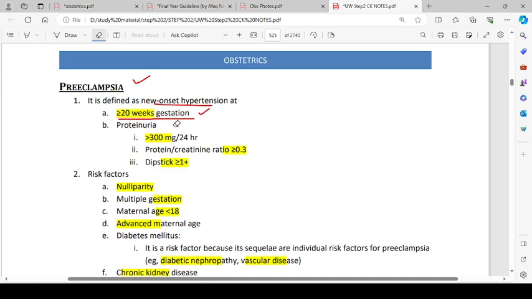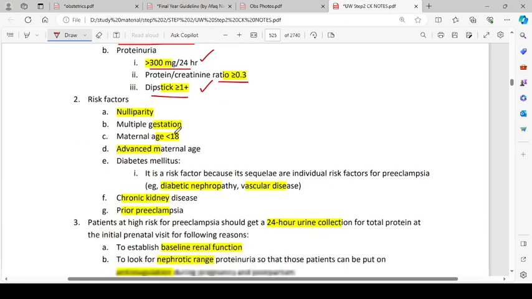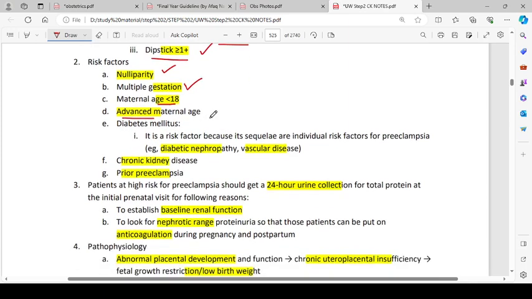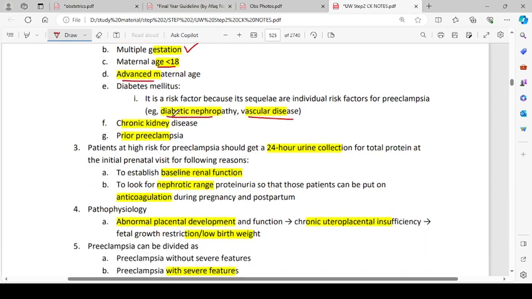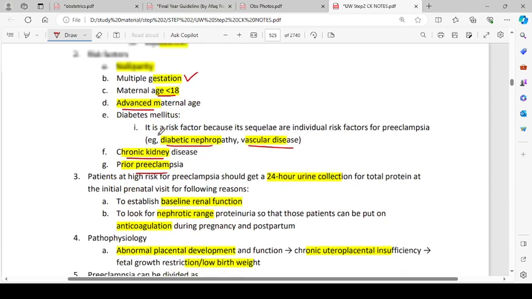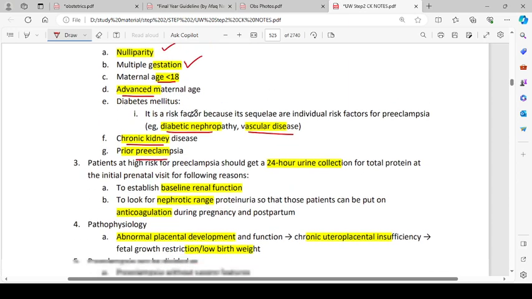Okay, so there was a table in part 1, you may see that if I'm confusing it a bit. So proteinuria is more than 300 milligrams per 24 hours, protein to creatinine ratio of more than 0.3, and dipstick with more than 1 plus protein. Risk factors are nulliparity, multiple gestation, maternal age less than 18, advanced maternal age, diabetes mellitus. It is a risk factor because its sequelae are individual risk factors for preeclampsia, for example, diabetic nephropathy, vascular disease, chronic kidney disease, and prior preeclampsia. All of these are risk factors for development of preeclampsia.